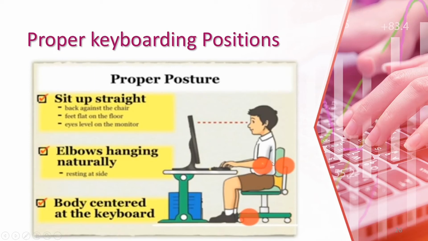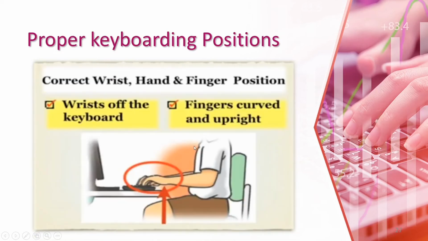Here the chair, here the elbow, here the keyboard, and here the monitor. And the third one is the body centered at the keyboard. You can see here the keyboard is at the center of our body, and our legs also here. So this is the correct posture of sitting in front of our computer. Understood?